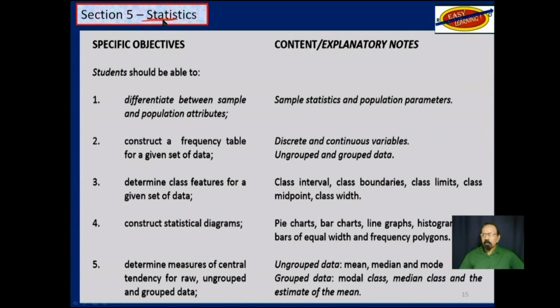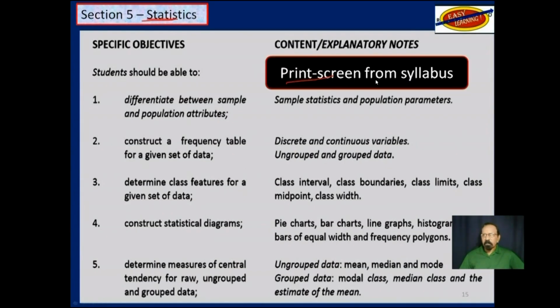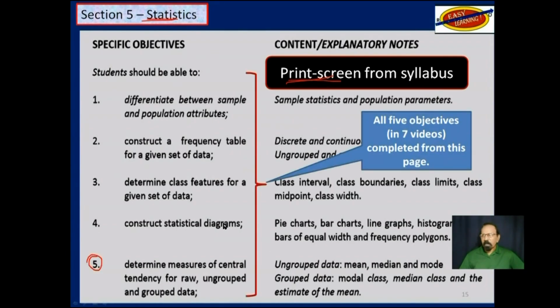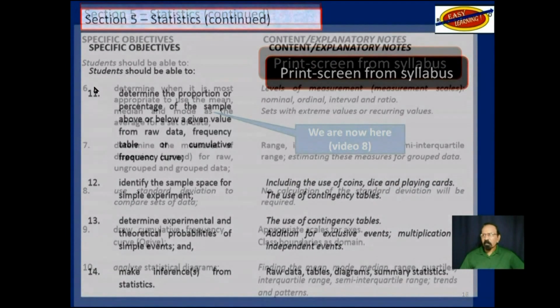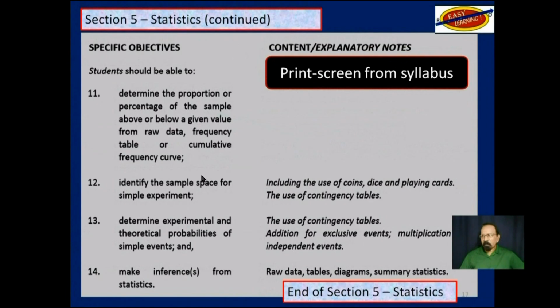Statistics, section 5. This is a print screen from the syllabus. We have completed these 5 objectives here in 7 videos, because objective 4 and objective 5 actually take 2 videos each. Another print screen, continuing. We are now here in video 8, objective 6. And then after that, we have to go up to objective 14 in this section. I have divided those 14 objectives into 17 videos.